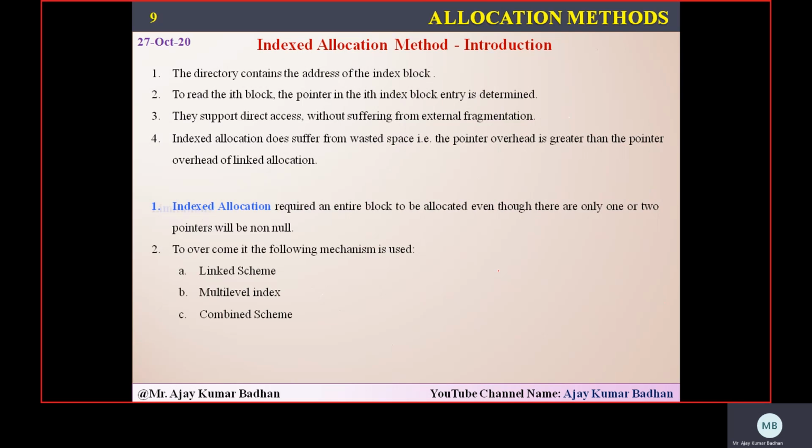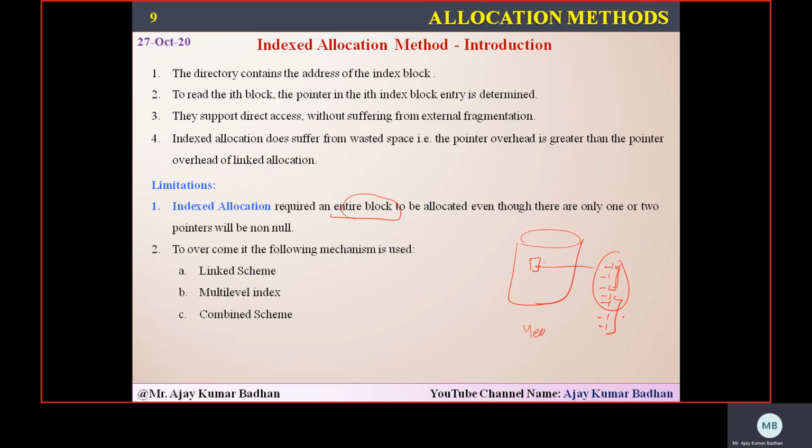The problem here is that we need to provide the entire block. Like you might have seen in the previous one, we have given one particular block as an index, and that consists of values. But the limitation here is that, okay, the first 3 pointers are filled. What about the remaining ones? These are empty and are not being used. In the future, they might be used for that particular file, but we don't know when.